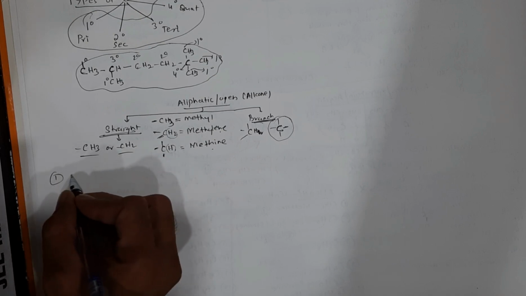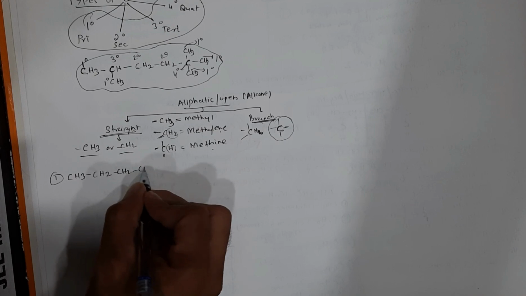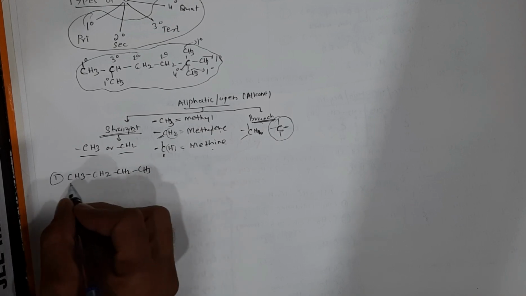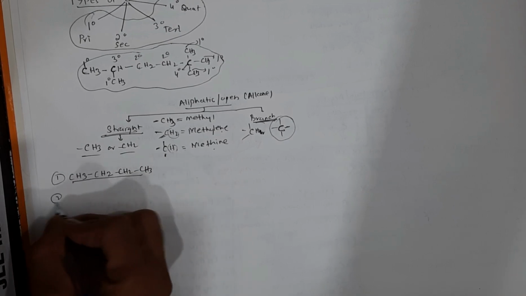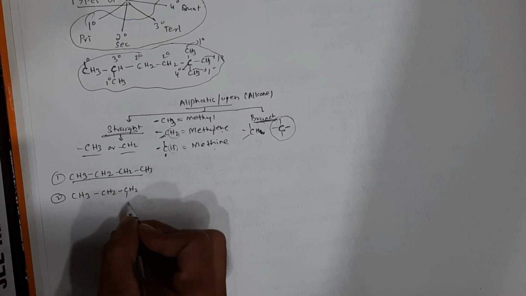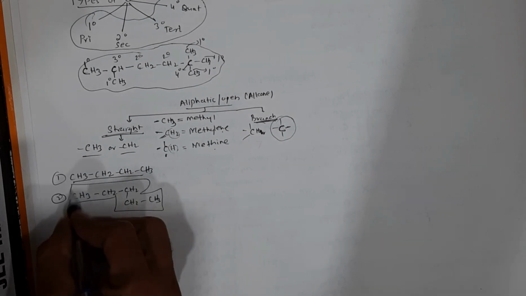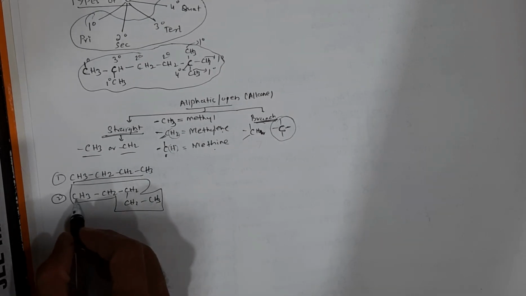For example, if I draw CH3, CH2, CH2, CH3, butane, straight chain. See, CH3 and CH2, nothing else. If I make the compound CH3, CH2, CH2, CH2, CH3, it is again a straight chain. It is just written in a crooked manner, but it has only CH3 and CH2.